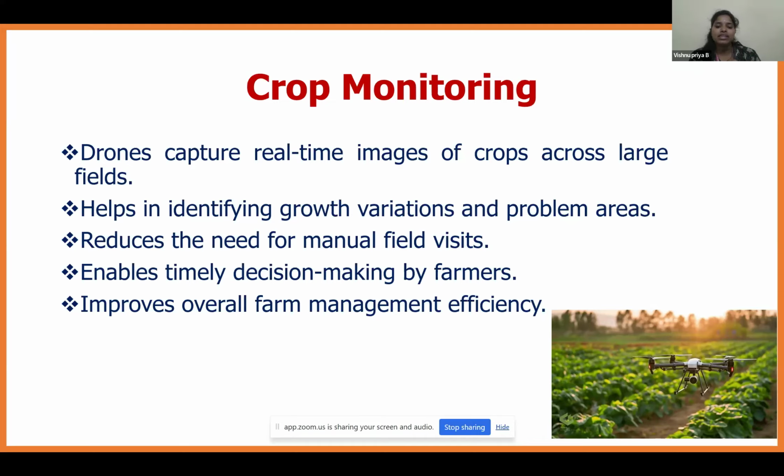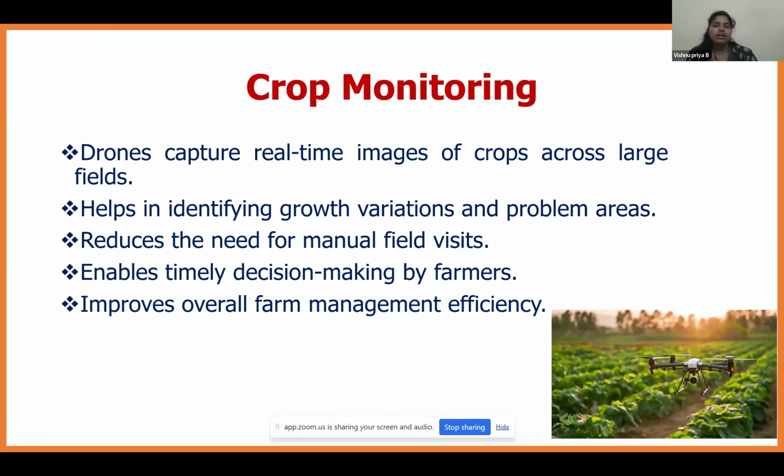Next, it enables timely decision making by the farmers. Suppose the farmer is working all around the 1 acre, he will be seeing just the bunded area, and around the bund he will be noticing. The farmer could not see the middle part of the field, and could not properly see whether the irrigation is properly done in the middle of the field, or whether the crop is infected by any pest or disease. Farmers couldn't know that. So using the drone, we could cover the field entirely, so the drone is very much useful for crop monitoring, and it will improve the overall farm management efficiency.